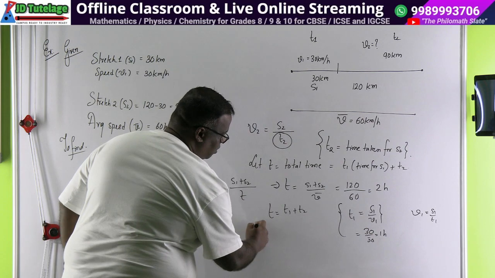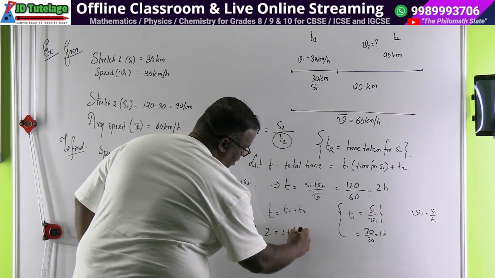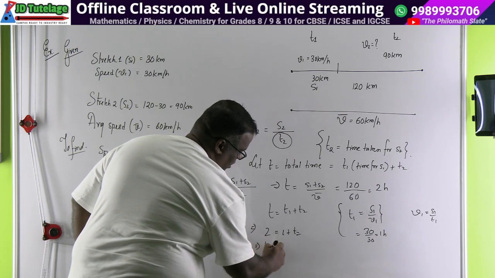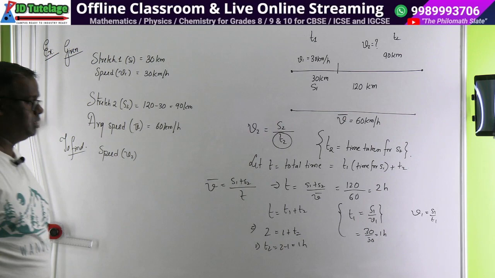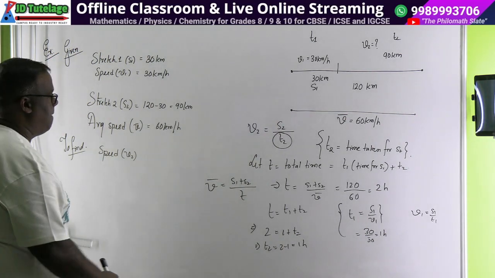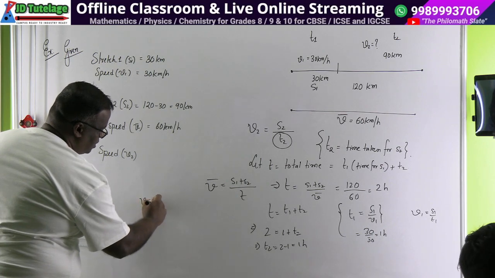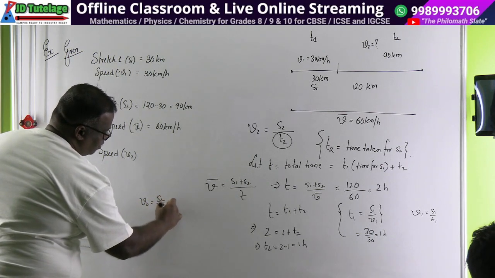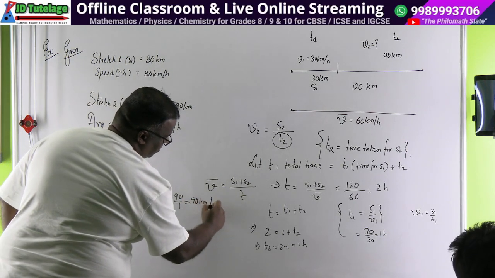So you write overall T is equal to 1 plus T2. So T2 is equal to 2 minus 1, which is equal to 1 hour. This job is all easy. You've got it. Now finally you say V2 is equal to S2 by T2, which is equal to 90 by 1, which is equal to 90 kilometer per hour.